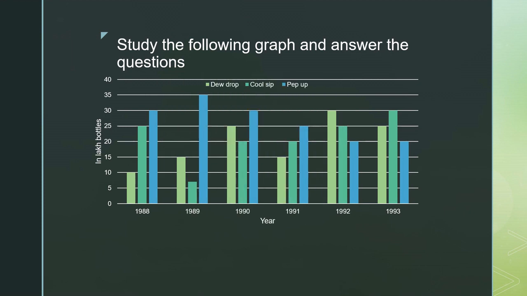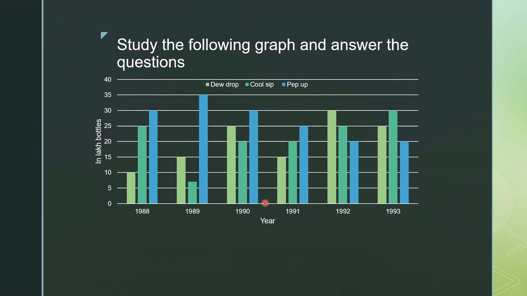So the December 2004 question is, study the following graph and answer the questions. This is the graph. Here in the x direction the years are represented: 1988, 1989, 1990, 1991, 1992 and 1993.